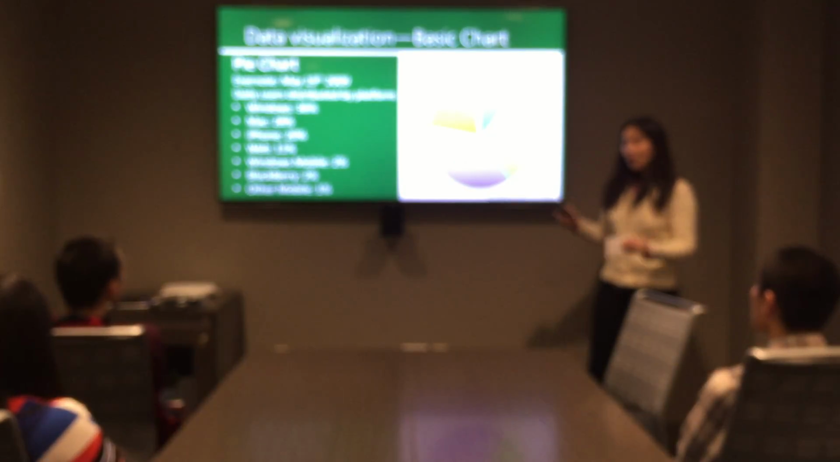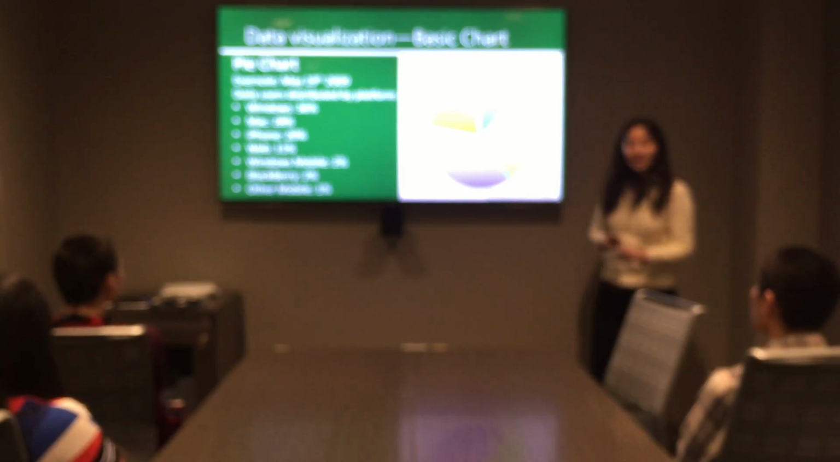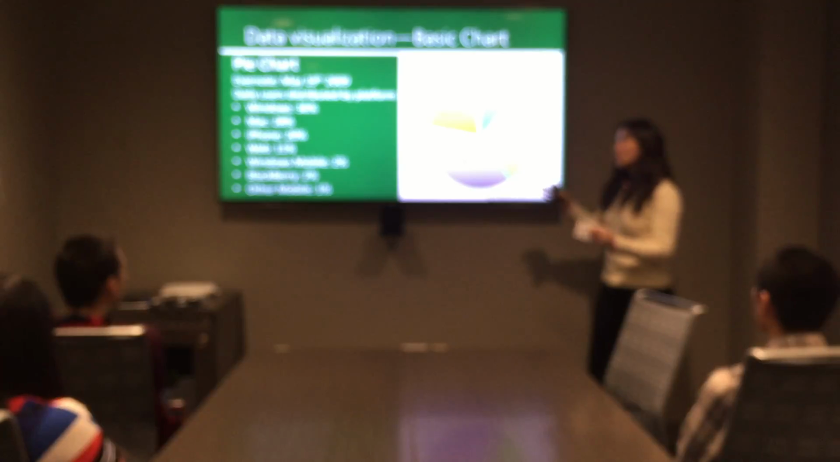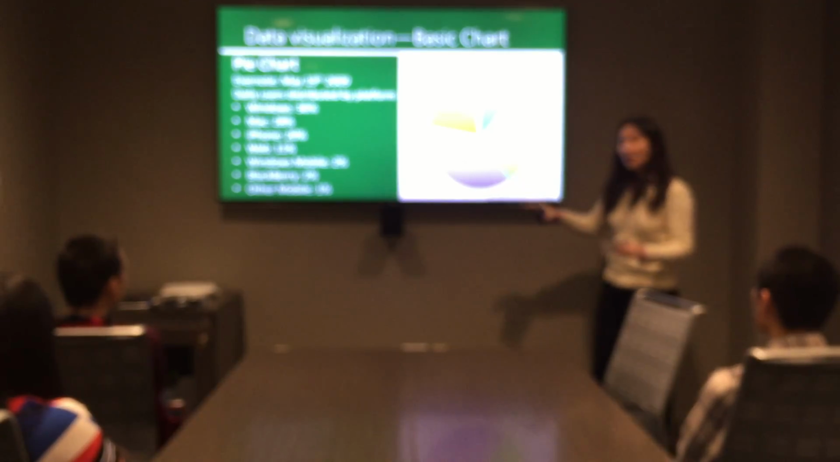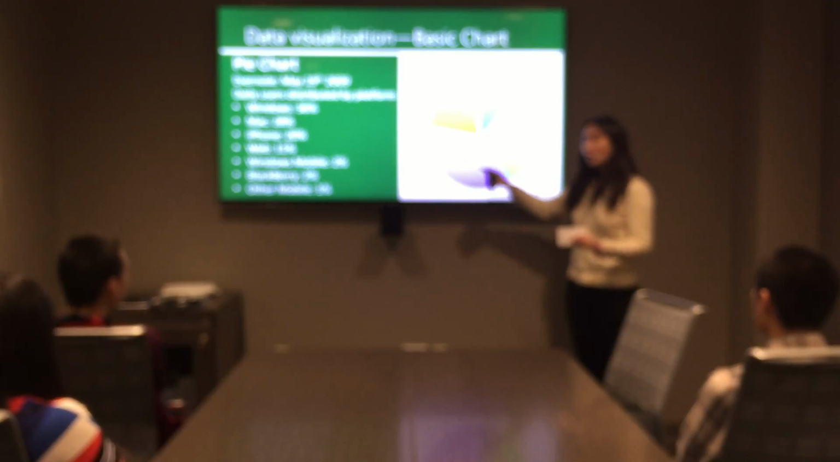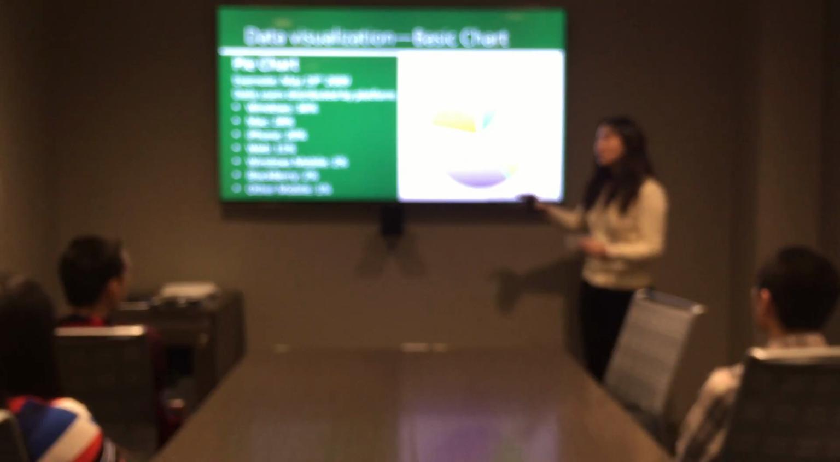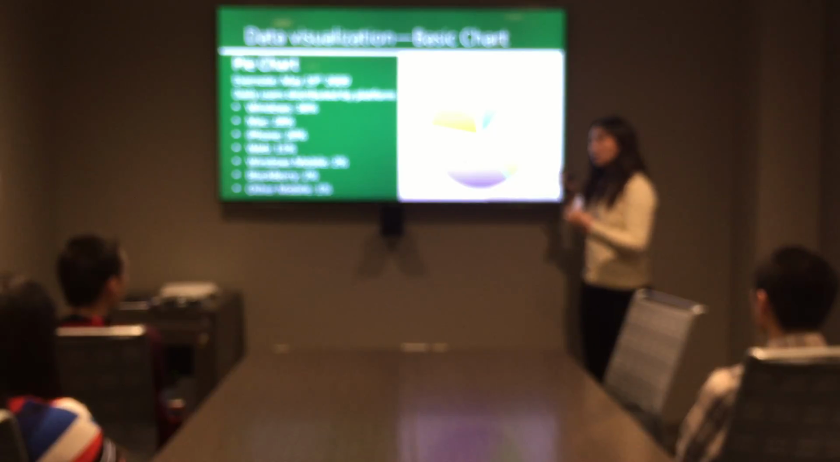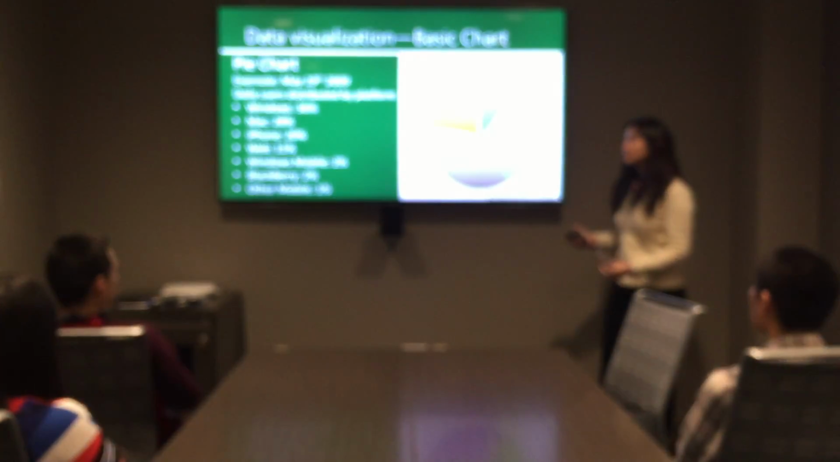There are basic charts like the pie chart. This is an example for Evernote on May 19th, 2009. They show the users distributed by different platforms. As we can see from this pie chart, 36% are Windows users, 28% are Mac users, and 20% are iPhone users. It is really easy to show the data distribution by using a chart.